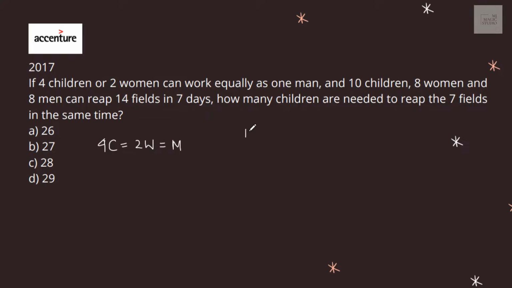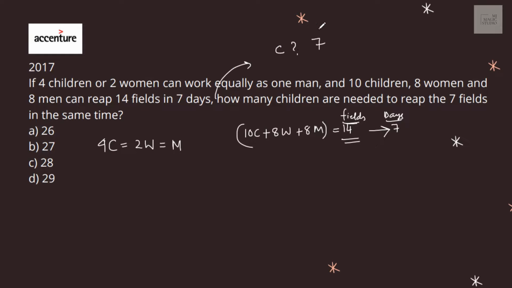And 10 children, 8 women and 8 men, if these three are working together, can reap 14 fields in 7 days. Fields means work done. Now this group can do this piece of work in 7 days. So how many children are needed to reap 7 fields in the same time? The question is how many children are needed to reap 7 fields in 7 days?